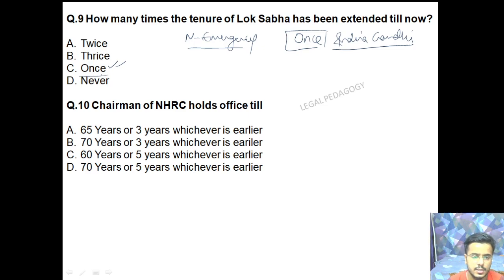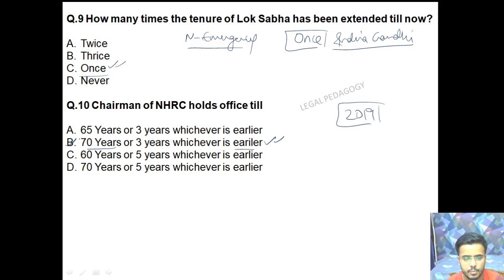The next question is the chairman of NHRC, that is National Human Rights Commission, holds office till. So there was an amendment in NHRC which took place in 2019. 2019 में दोस्तों amendment आई थी National Human Rights Commission को लेके. So after that amendment, the chairman of NHRC holds office till 70 years or 3 years, whichever is earlier. So you have to remember this point. The chairman and the other members of NHRC hold office till 70 years or 3 years, whichever is earlier.